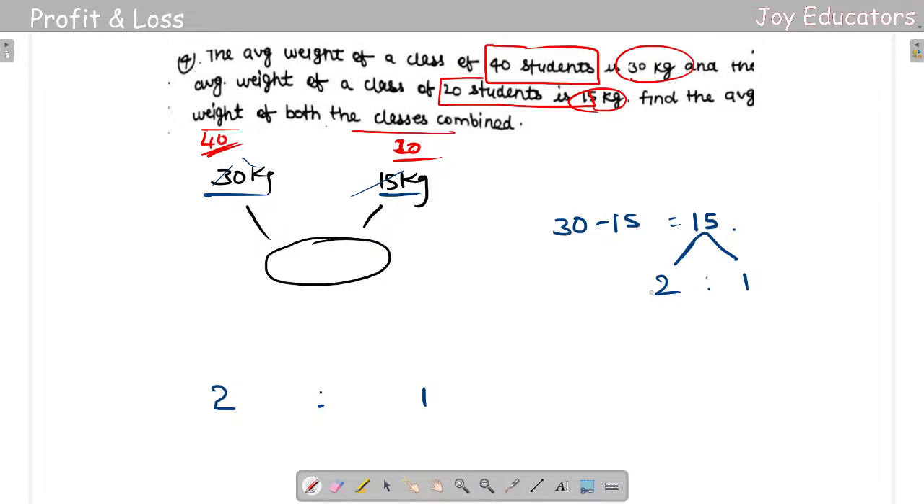Mean is not given. So we need to do it, mean, right? So here I'll be getting 5. Here it's two parts, right? So I'll be getting 10 here.